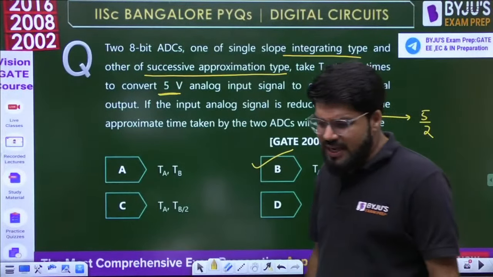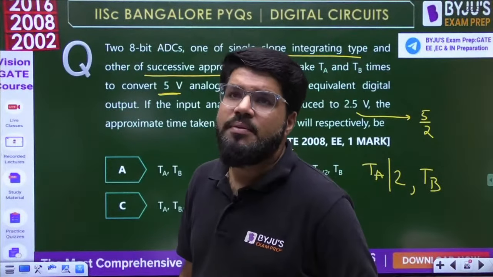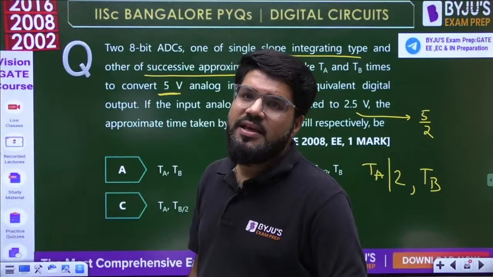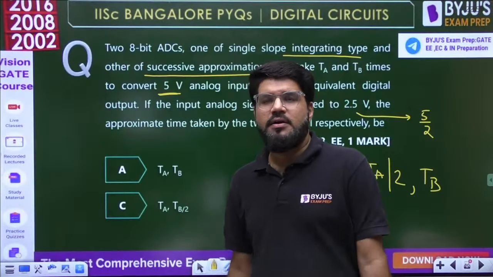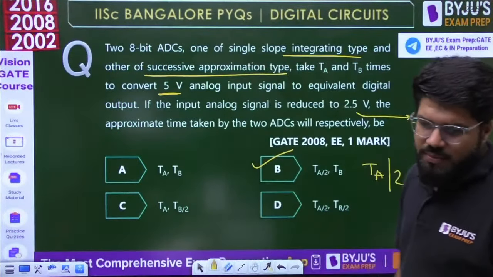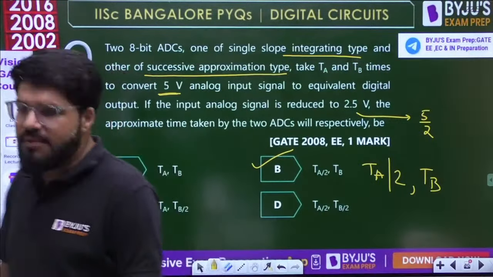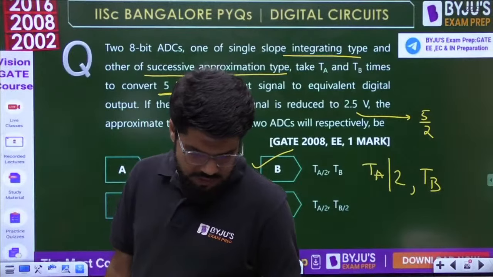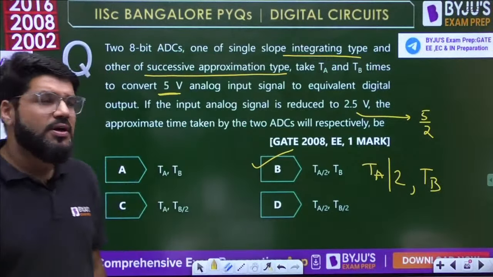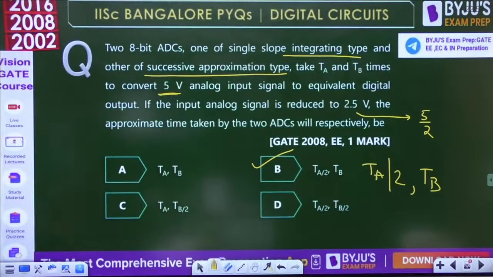Even in the counter type, the conversion time depends on the analog input to be converted. But in SAR, successive approximation, the conversion time remains the same. Correct? So the correct answer is B: TA by 2 and then TB.